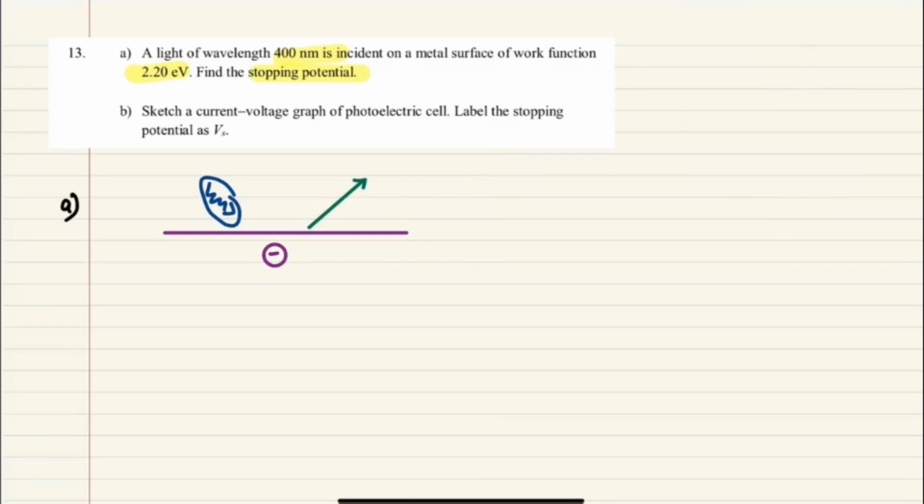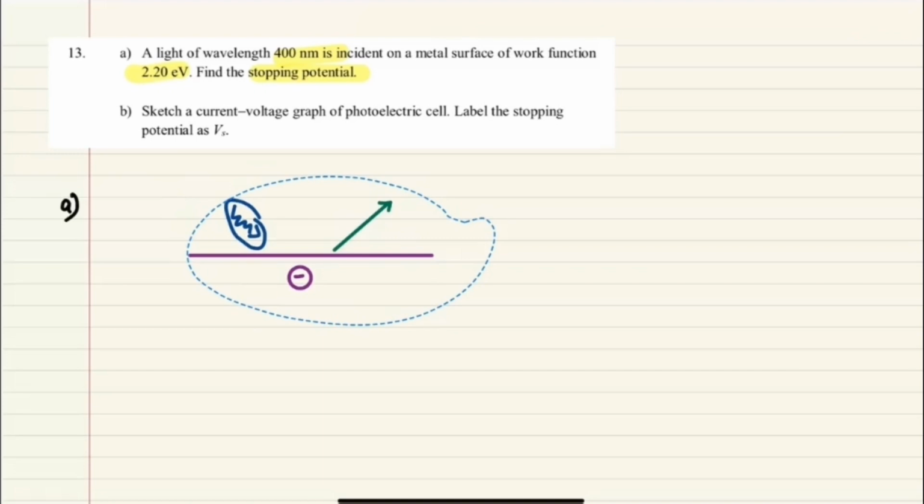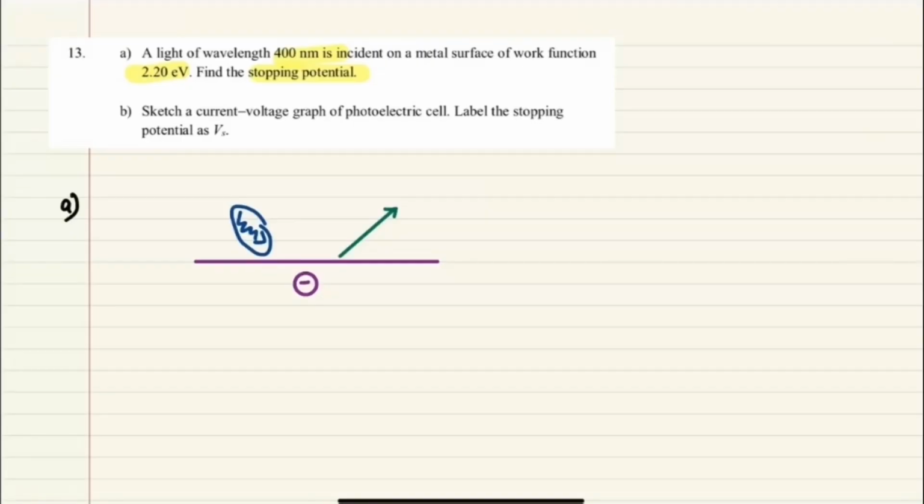The light of wavelength 400 nanometer, what is it? Is it the incident one, the one inside, or the one that comes out? Blue, purple, green. Which one? Blue, very good. So lambda is equal to 400 nanometer. Metal surface of work function 2.2 eV, what is that? Work function, purple. Okay, very good. Find the stopping potential. Where is the stopping potential? At green, right?